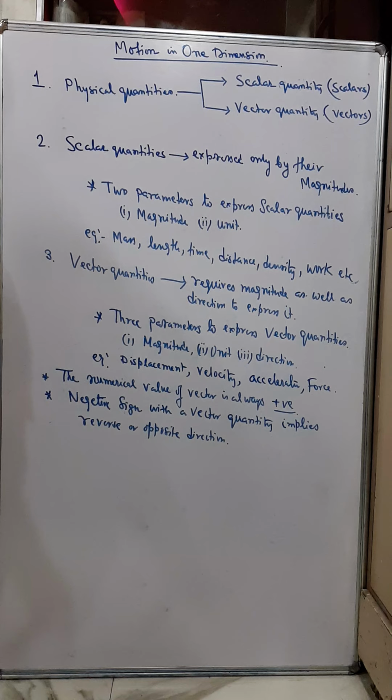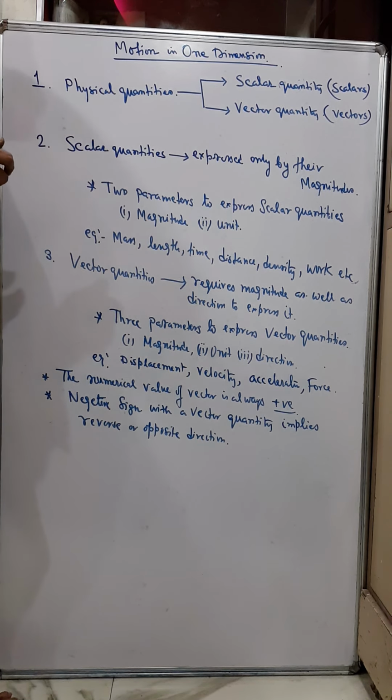Now as I've told you, you know what physical quantities are. We know that anything which is a measurable quantity in physics is called a physical quantity. And these physical quantities can be broadly classified as scalar quantities or vector quantities. Now scalar quantities, simply we can say scalars. Vector quantities, also we can say vectors. What are scalar quantities? The quantities which can be expressed only by their magnitudes. That means we have just the values and it does not require any direction to express them.